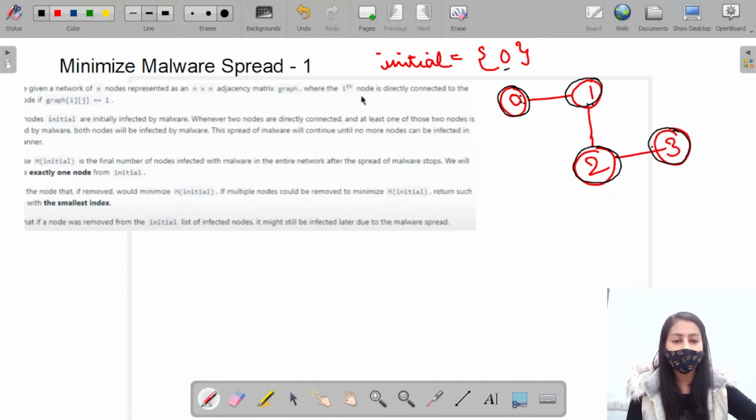So initially only 0 is infected. Now from 0 the infection is spread to all the nodes until all the nodes are infected in this manner, so all the nodes of this graph are infected by malware by using these edges.